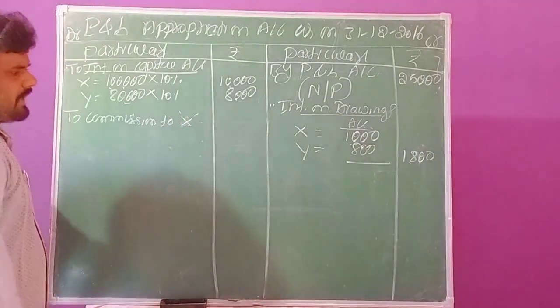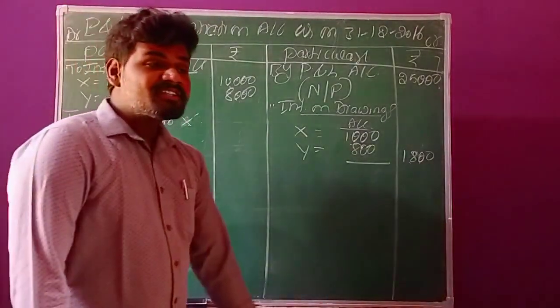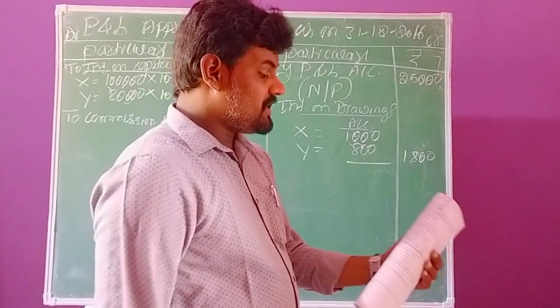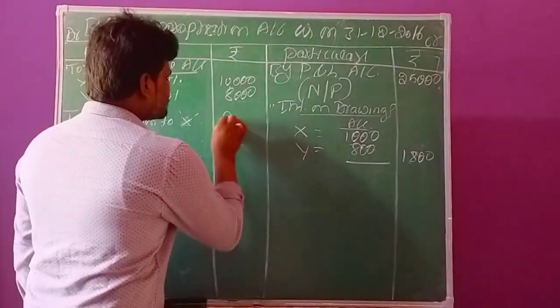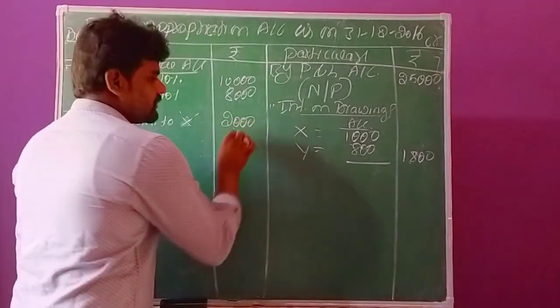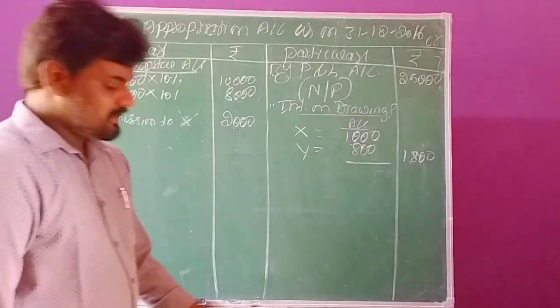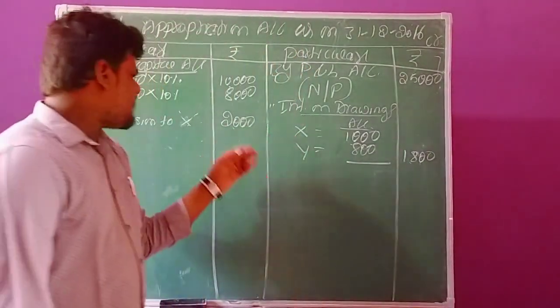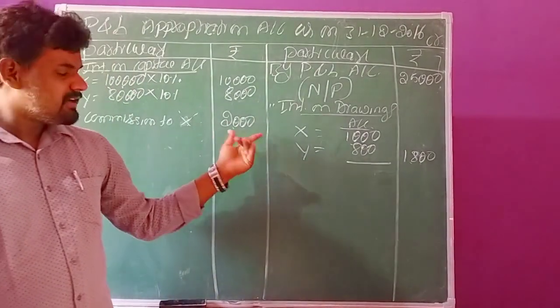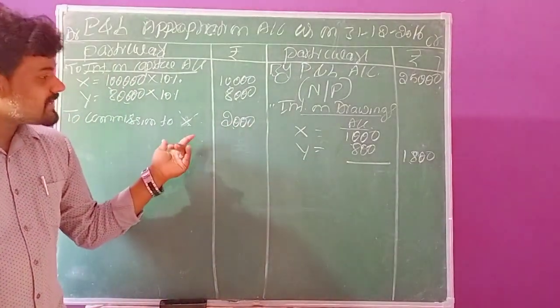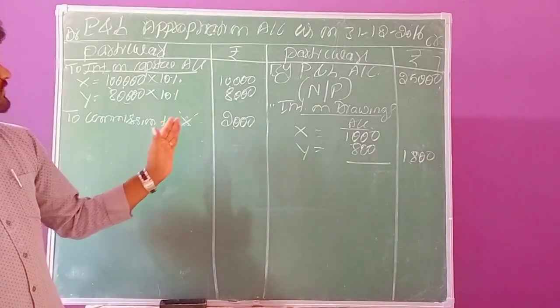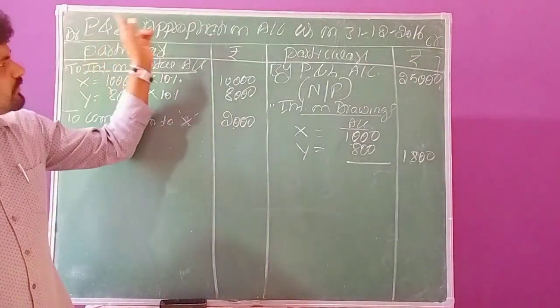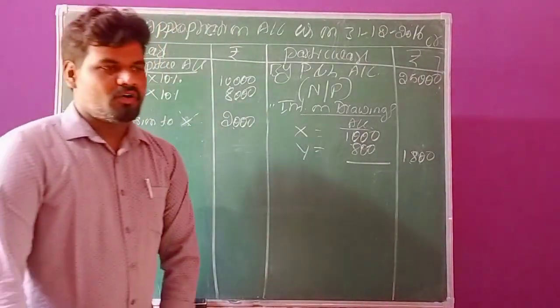Commission to X. How much commission is he getting? The annual commission of rupees 2000. He is getting 2000 rupees. So this is the third adjustment, commission to Mr. X rupees 2000. This is an expense to the business. That's why all the expenses we need to record on the debit side of this appropriation account.